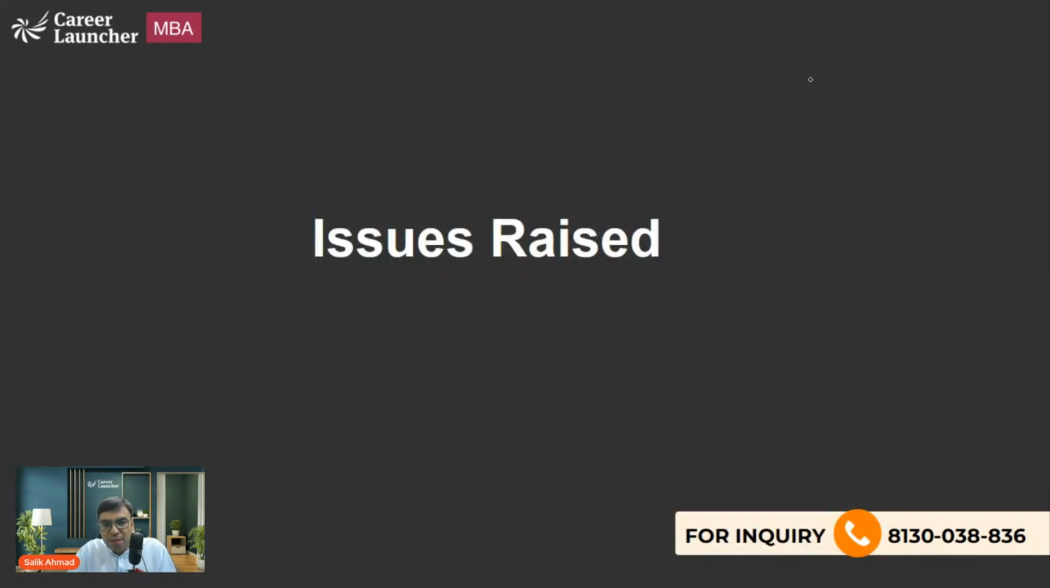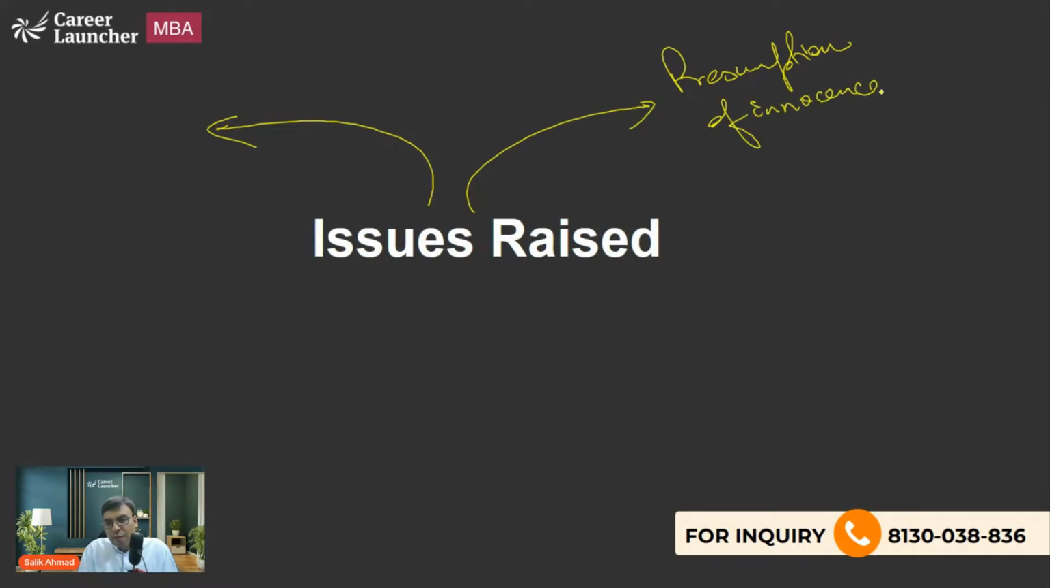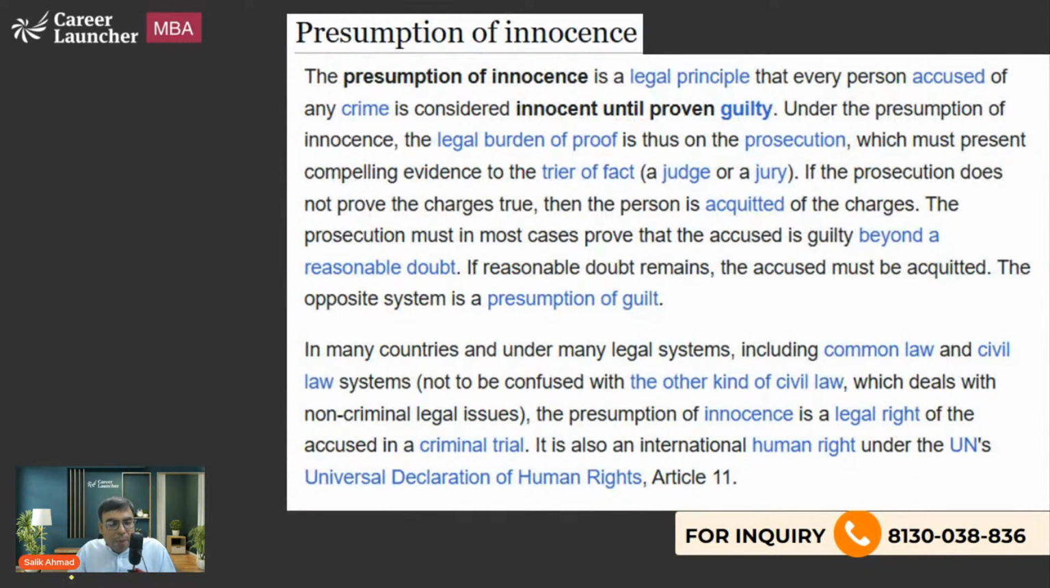Again, the same thing. Now, what are the issues raised with the bill? So there are two aspects. The first aspect is what we call presumption of innocence. This is a very famous rule in the criminal justice system, which holds that a person is assumed to be innocent until proven guilty in the court of law. So by default, you have to assume the person to be innocent until the person is convicted in the court.